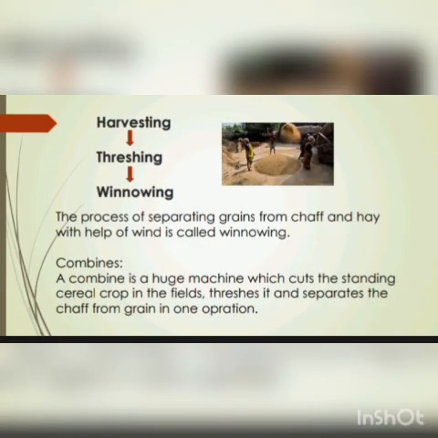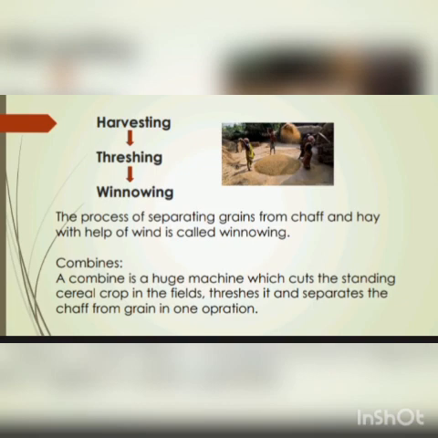Now the next step after threshing is winnowing. What is winnowing? The process of separating grain from chaff and hay with the help of wind is called winnowing. When the grain mixed with chaff and hay is made to fall from a height in blowing wind, the grain, being heavy, falls straight to the ground, whereas the chaff and hay, being much lighter, are carried some distance away by the wind and they are collected separately.